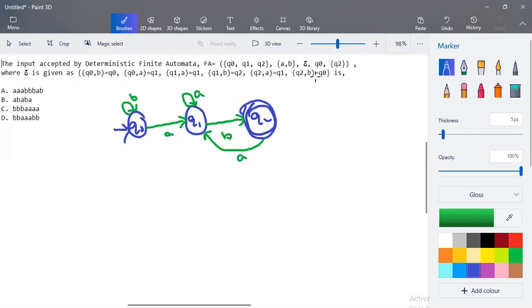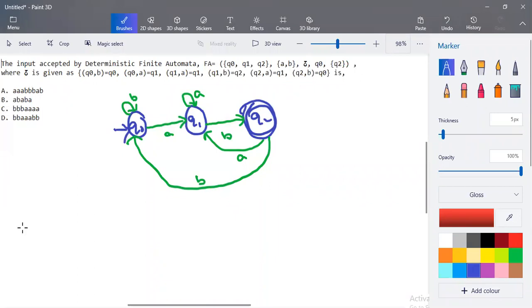And Q2 when the input is B, it goes to Q0. So all these are done. This is the actual DFA that is represented as per the given conditions. Now we want to check whether the input is accepted. What are the inputs that are accepted by the deterministic finite automata?